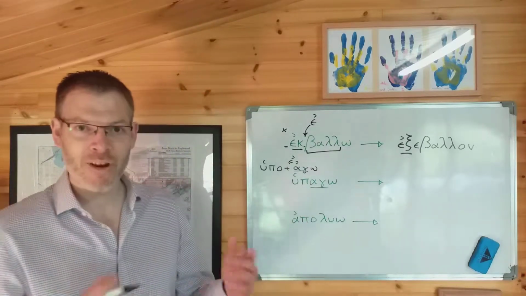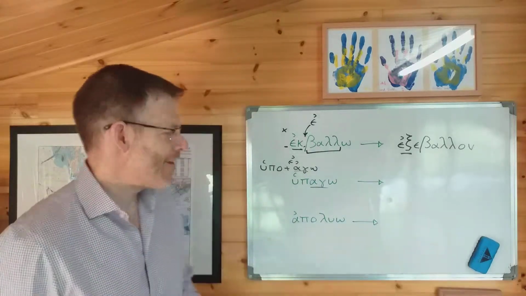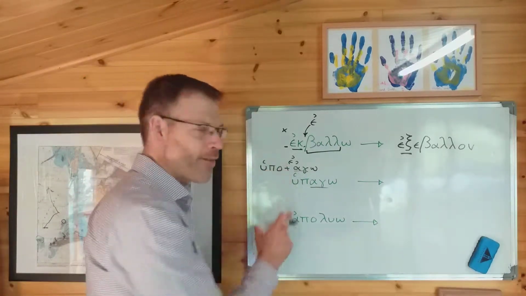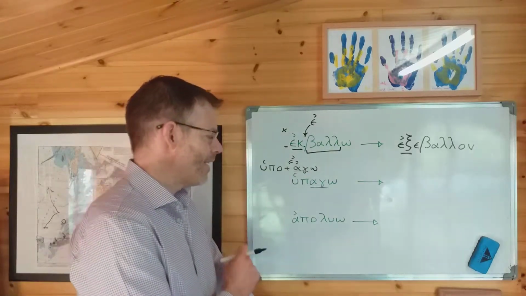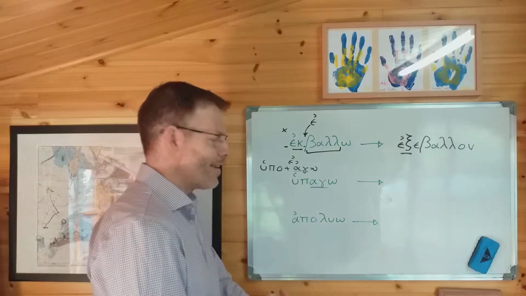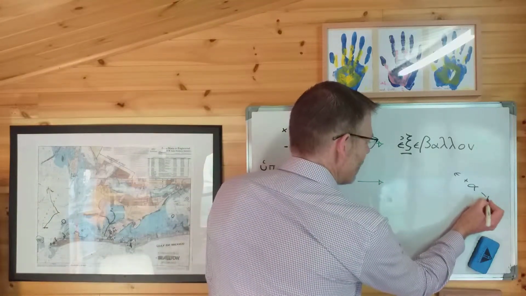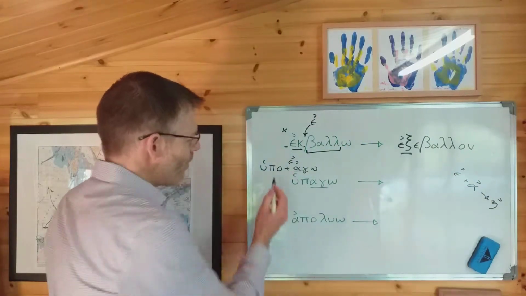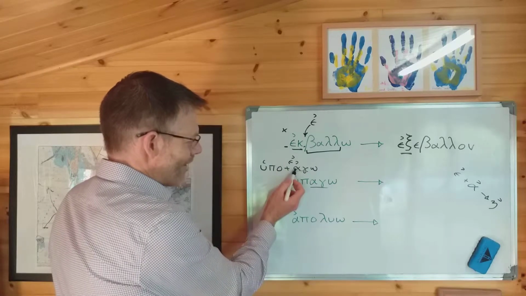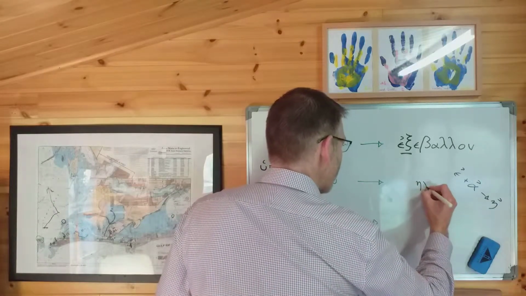But we know from the previous video, where we were talking about contractions, as Duff calls them, that if you add an epsilon augment to a verb that begins with a vowel, like alpha, then epsilon plus alpha goes to an eta. And so when we put the epsilon at the beginning of this verb, we're going to get this.